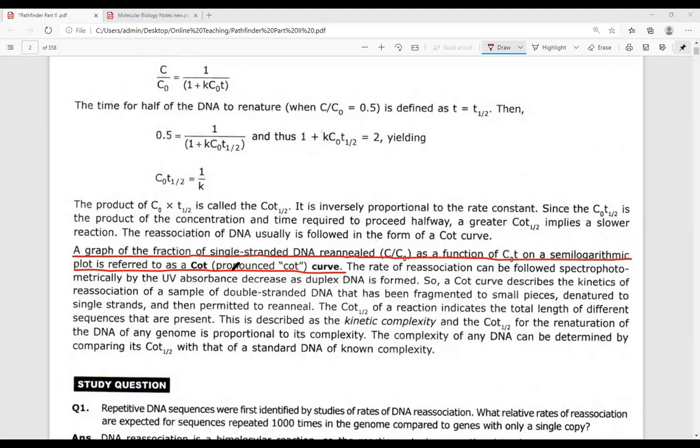Now, COT half of a reaction indicates the total length of the different sequences that are present within a DNA molecule.